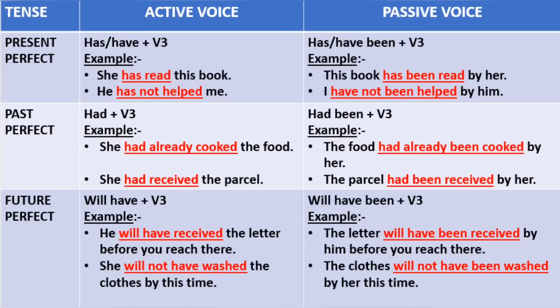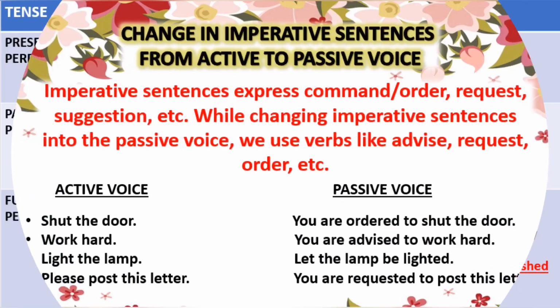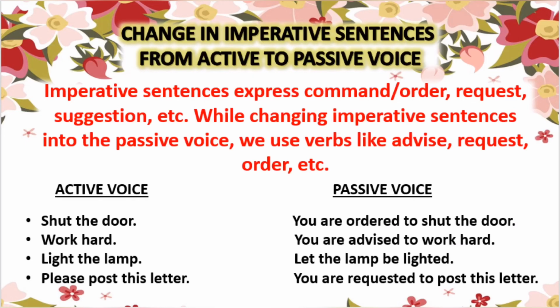Next, she will not have washed the clothes by this time. She is the subject, will not have washed is the verb tense, and the clothes is the object. In passive voice, the sentence will be the clothes will not have been washed by her this time. Now, next is how we can change active to passive voice in imperative sentences. The question arises that what is meant by imperative sentences? Imperative sentences express command, request, or suggestions. When we change the sentence from active to passive voice, then we use words like advise, request, order.